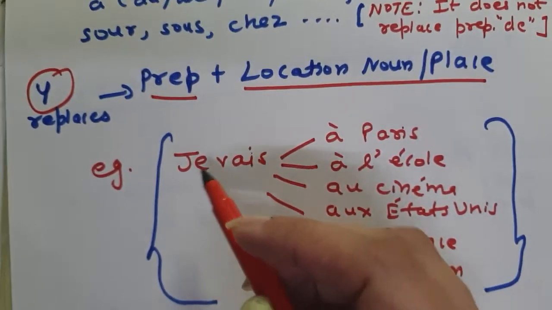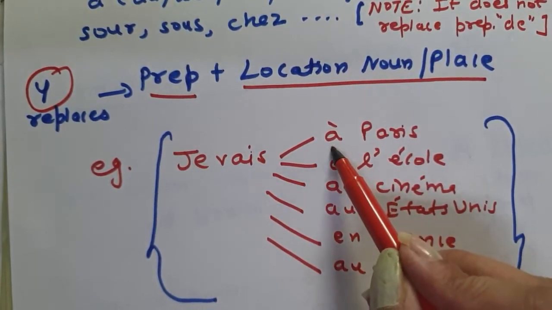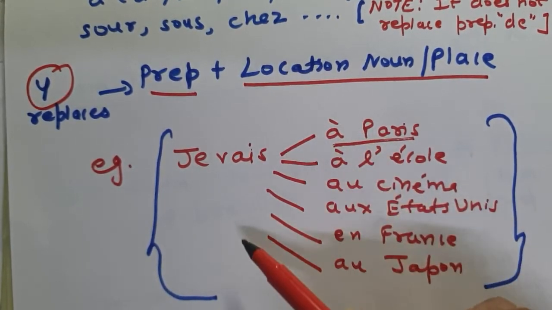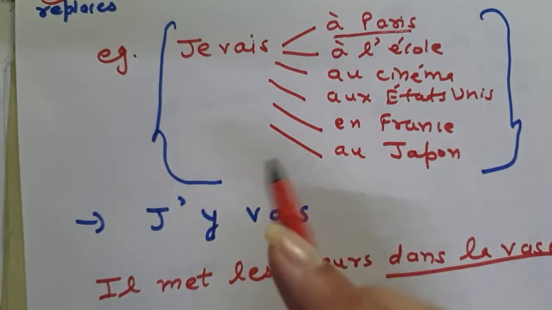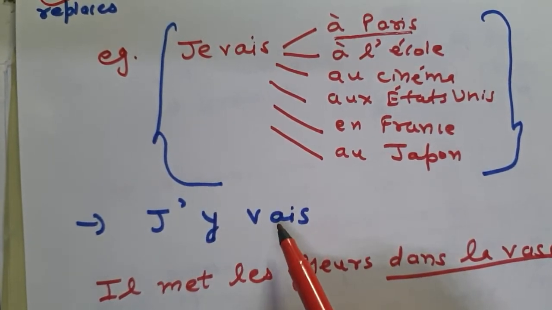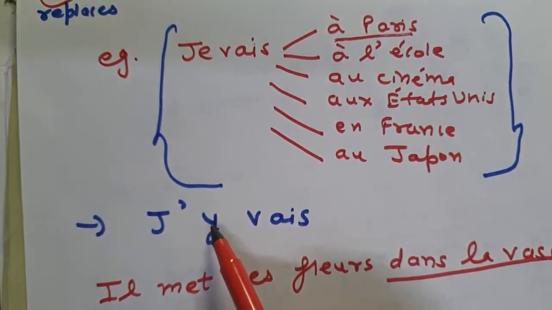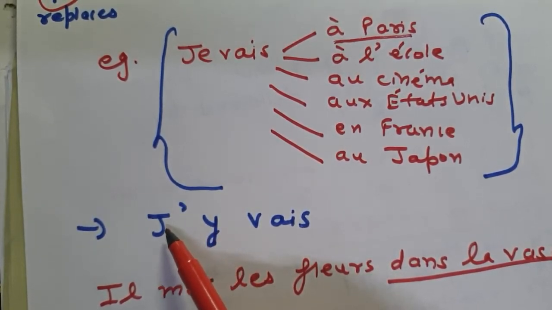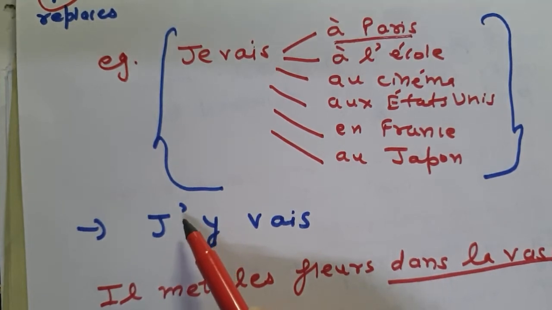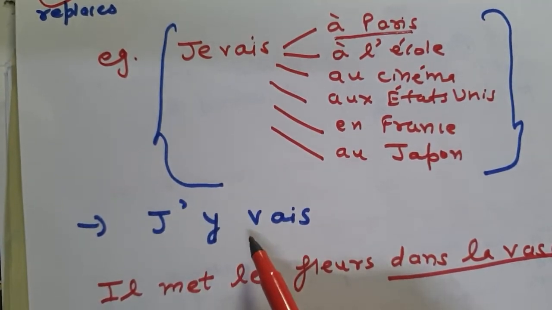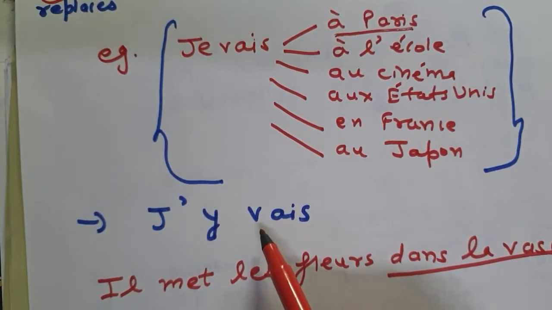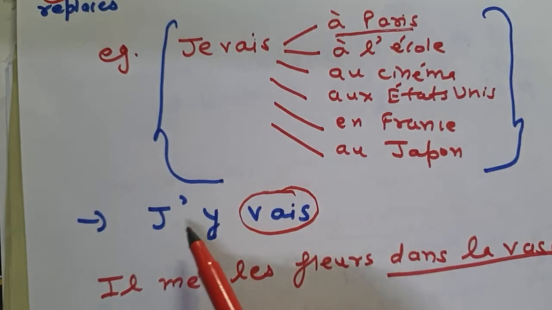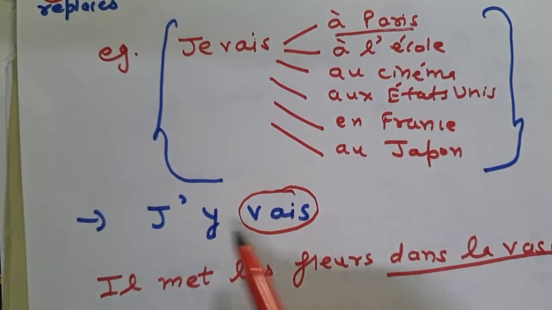For example, if I ask you to replace je vais à Paris, or à l'école, au cinéma, with a pronoun, I am going to replace it with y, and the answer will be j'y vais, right? Because of the sound of y, we consider it as a vowel. So from je I am going to drop e and put an apostrophe, so j'y vais. And you know that the placement rules are the same, just like COD and COI. We place the pronoun just before the verb, so it is j'y vais.